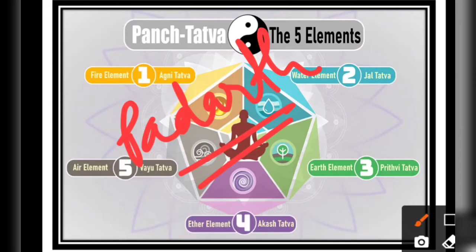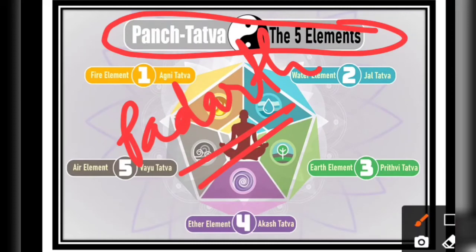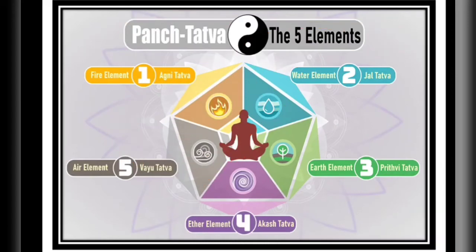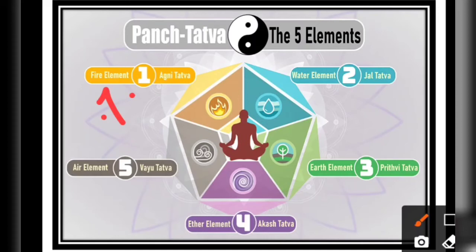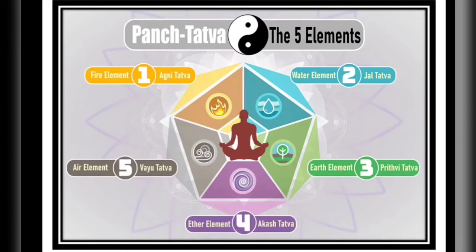is made up of 5 basic elements, and they called them panch tattva, right? These 5 elements are Agni tattva, the fire element; second is Jal tattva, the water element; third is Prithvi tattva, or earth element; fourth is Akash tattva, or ether element; and fifth is Vayu tattva, or air element, right? These are the 5 elements, and they said everything, whether a living thing in nature or a non-living thing, is made up of these 5 basic elements, and we call them panch tattva, right?